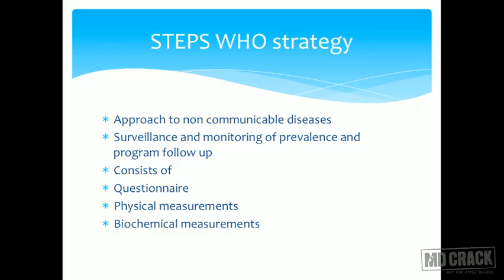So the first step in epidemiology, data collection, that is what STEPS is. You have questionnaires, you have physical measurements, you have biochemical measurements, so as to have a picture of the disease and to compare it with 2 countries and to devise a control measure. So all this is encompassed in STEPS, refers to non-communicable diseases.